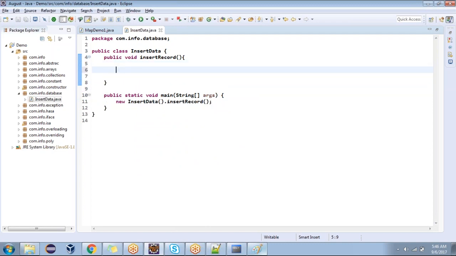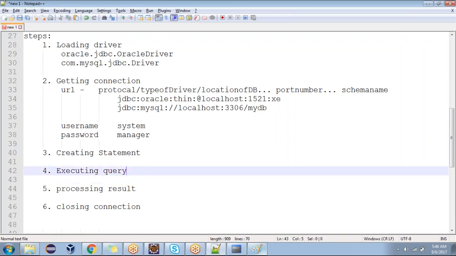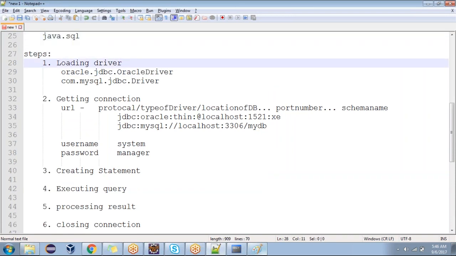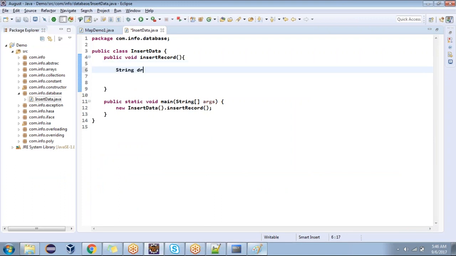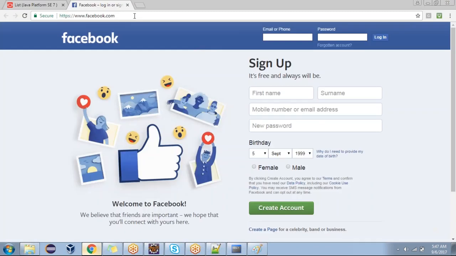Now tell me, what is the first step in JDBC? Loading driver. What is the driver name? I'm going to use Oracle, so first we need to create a driver string. My driver name, you can take any variable: oracle.jdbc.OracleDriver. Look at the spellings. Capital and small letters must be like this only. In OracleDriver, capital O, capital D. It's a predefined string, not a user defined string.